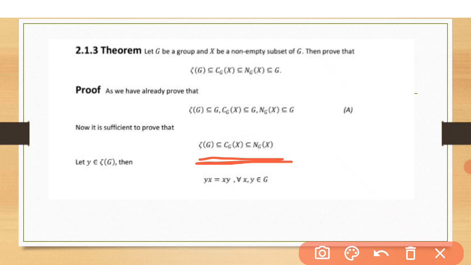Let's start. Let y belong to Z(G). We take x as well, with x in G. Since y belongs to Z(G), x and y will surely commute with each other, because every y in Z(G) commutes with every element of G. That's why it is called the center of G. So they must commute, as it is in the definition of the center of G. So xy commutes, that is, yx is equal to xy for all x, y belonging to G.